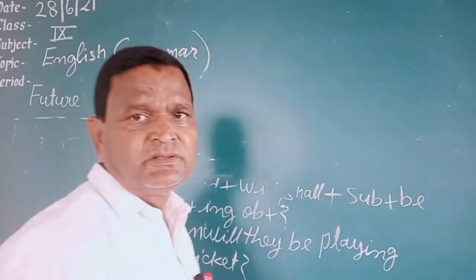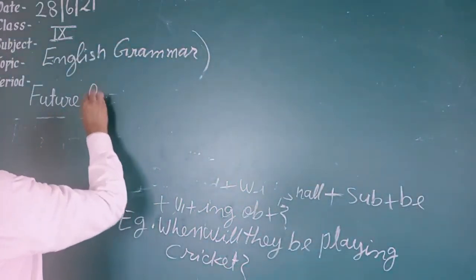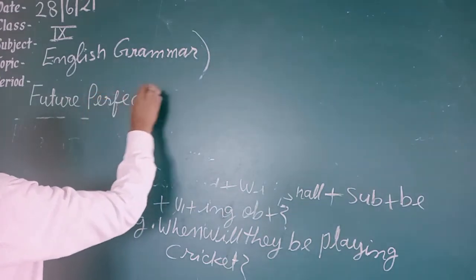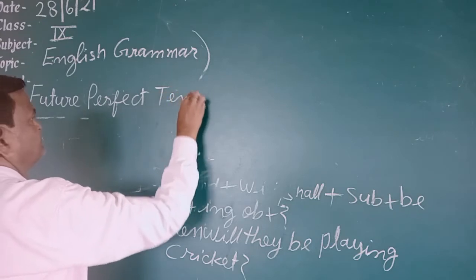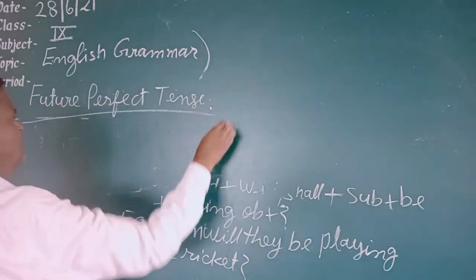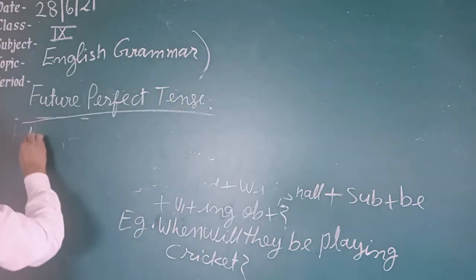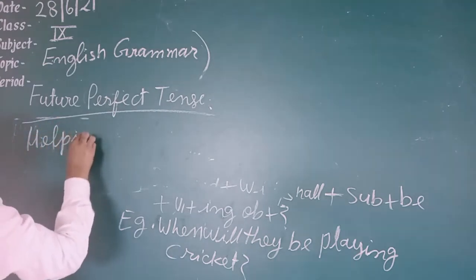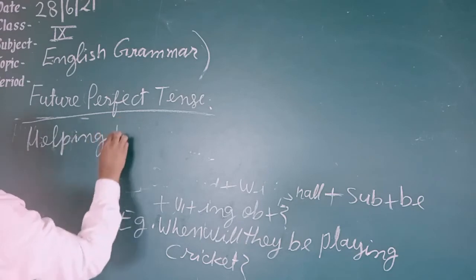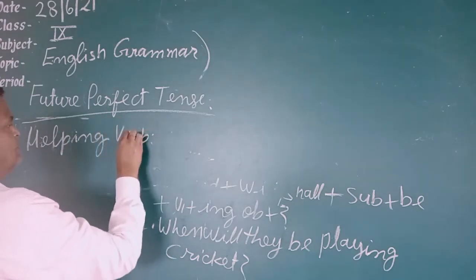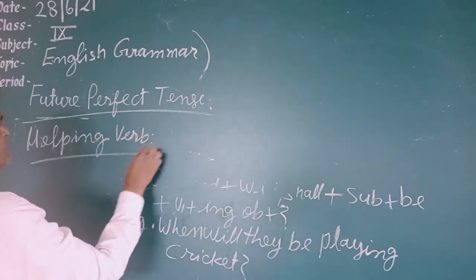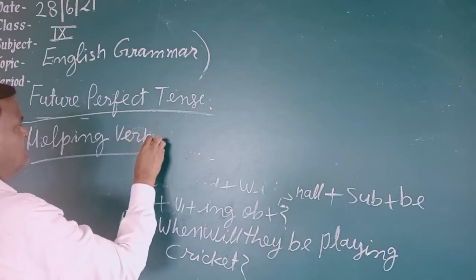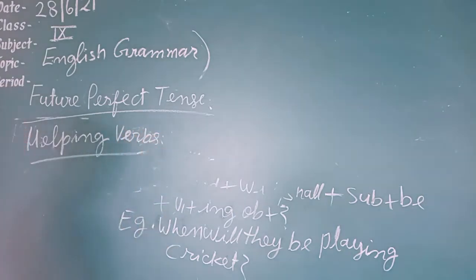Future perfect tense. Students, in this tense two helping verbs are there. What two helping verbs are there?